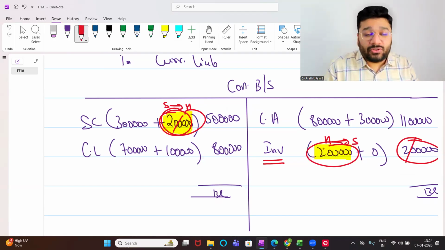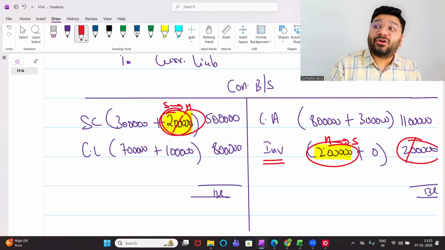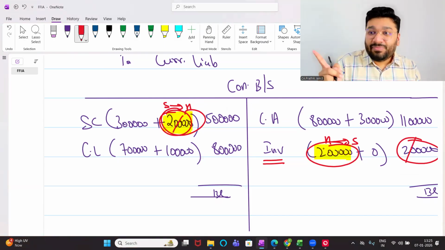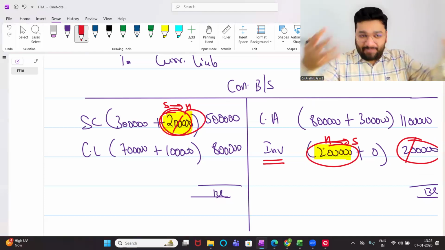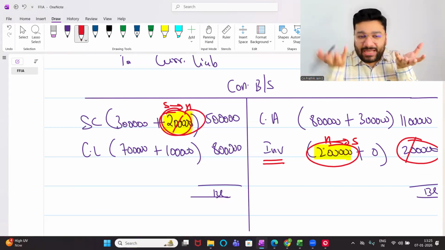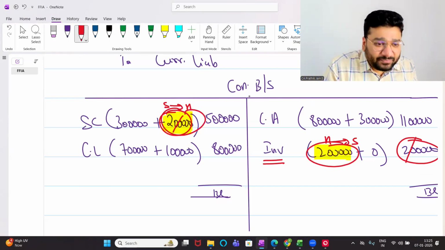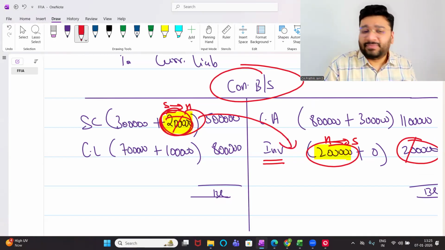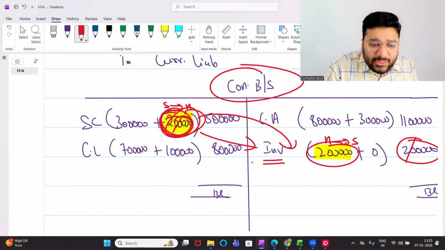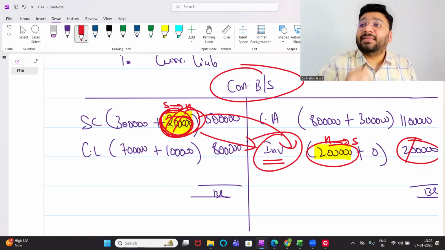You remember the amalgamation also, we used to cancel the contra entry. Which was the contra entry? Bills receivable, bills payable, debtor, creditor. Because I have to pay to my own self. In my balance sheet, I have debtor. In my balance sheet, I have creditor. I have to pay to my own self. Does it look nice? No. So same way, after marriage, this 2 lakh rupees I'm going to pay to my own self only. This 2 lakh rupees I have to pay to whom? This fellow. Who is this fellow? My own hand only. Hence, we have to cancel both.